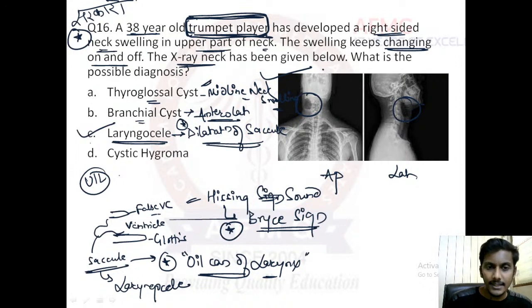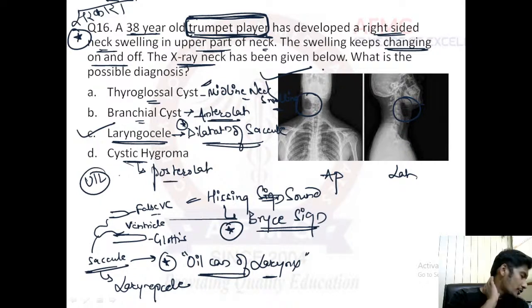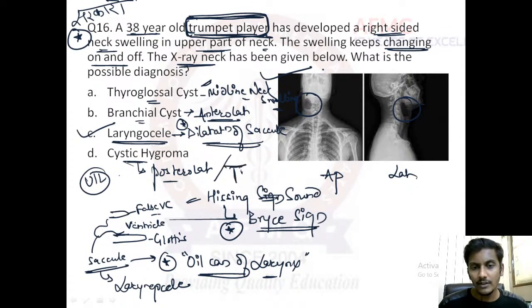Whereas cystic hygroma, okay, is usually seen in children. It can be congenital, it can be acquired, but it is a posterolateral neck swelling. So it is seen in the posterior triangle of the neck, somewhere over here. And cystic hygroma would be trans illumination positive. Whenever you pass a light, as there is only fluid inside it, it would be trans illumination positive.